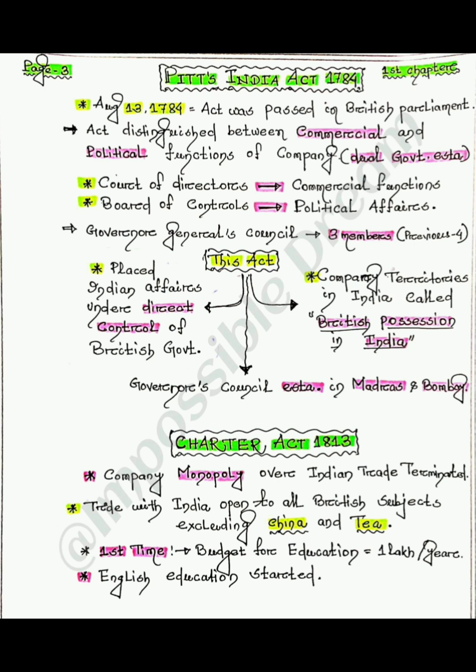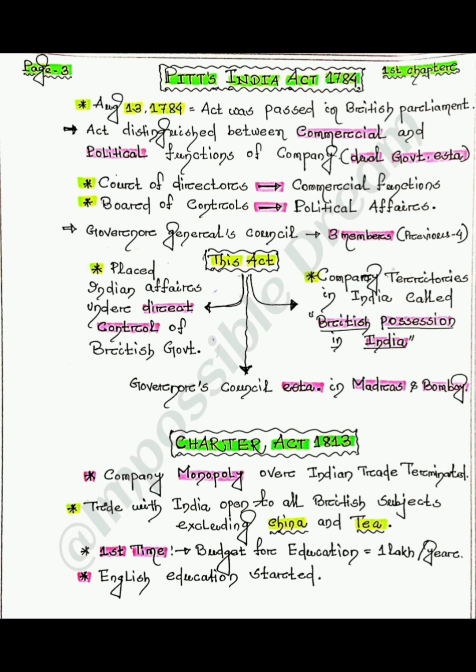Commercial trade revenue will be calculated separately, and the revenue generated from the British Parliament possession areas plus salt tax. It is the first time that a budget for education has been issued. This act made it mandatory for the company to spend 1 lakh on Indian education.